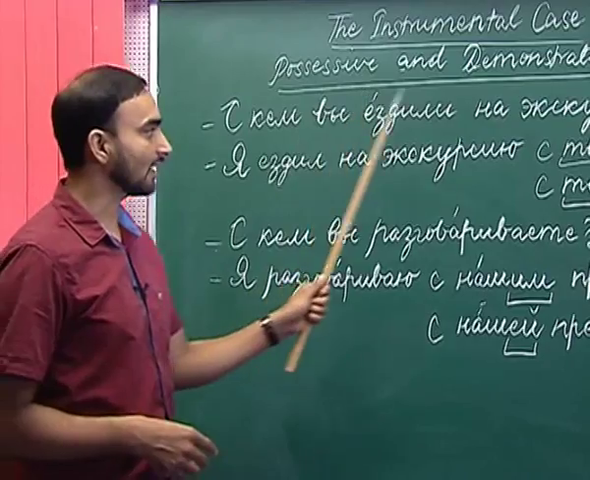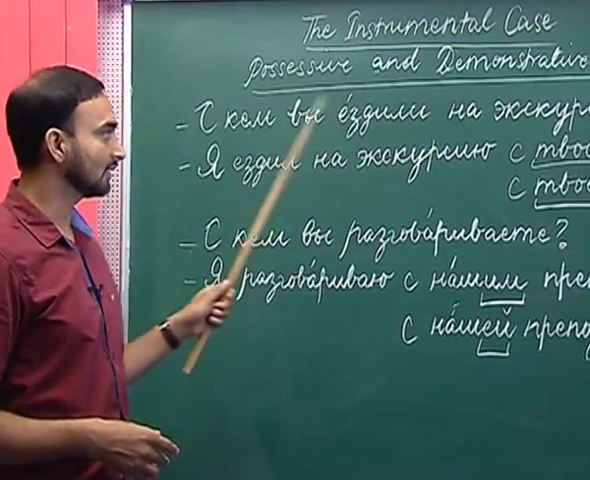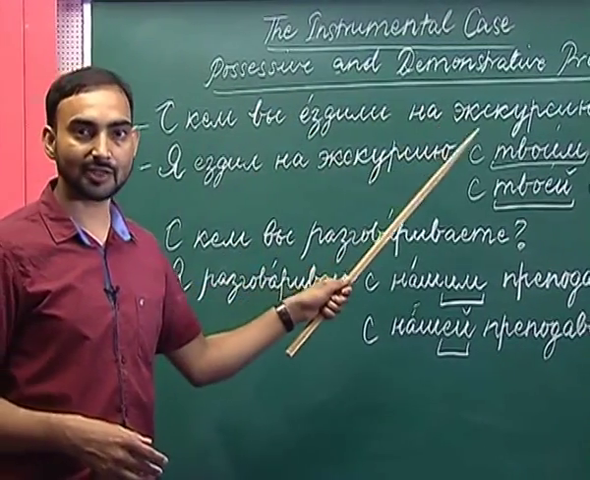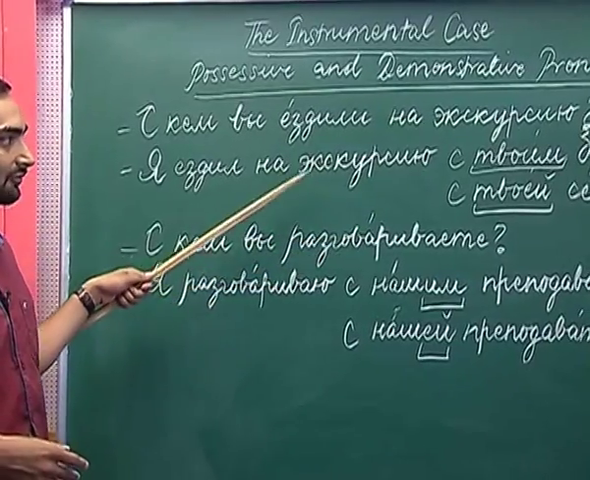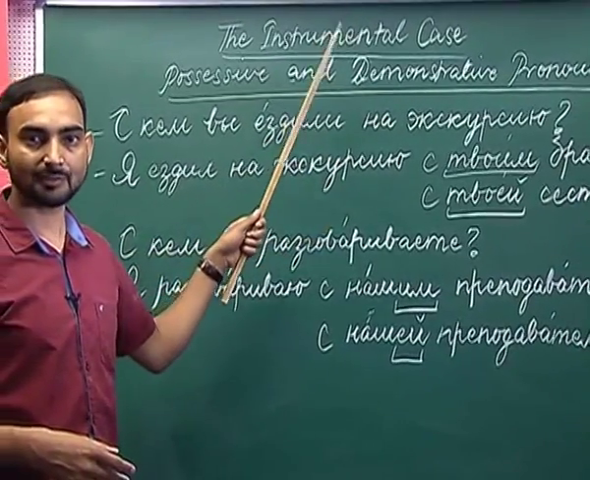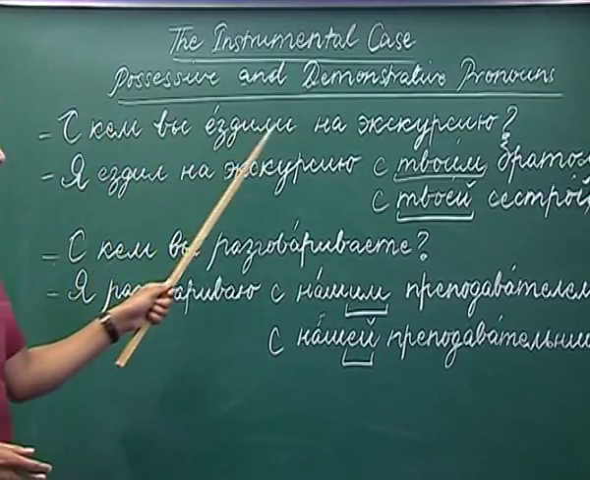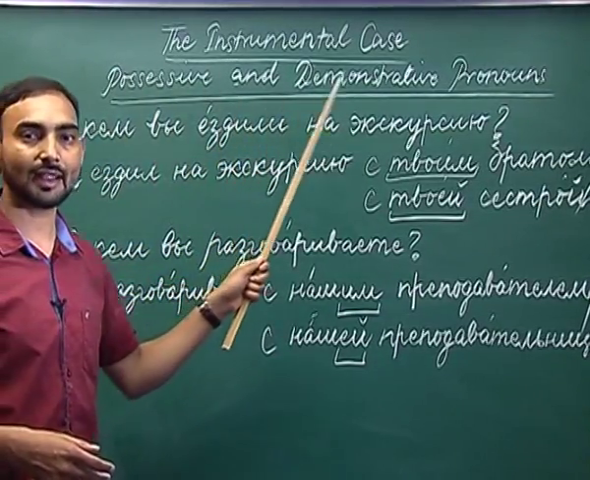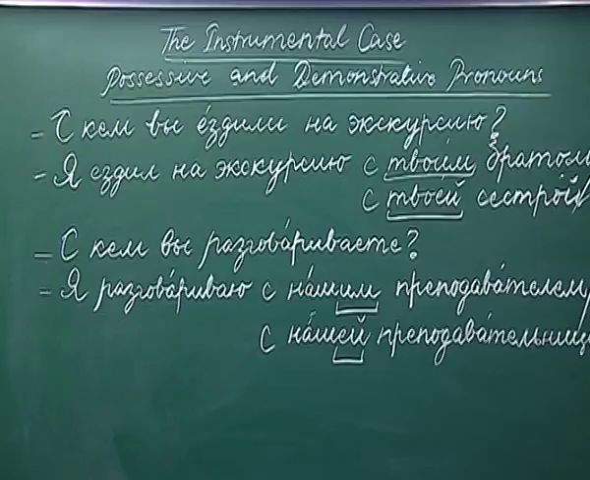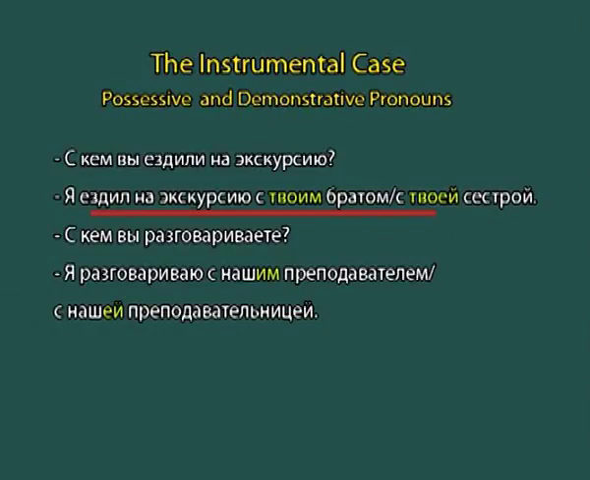Let us start. Again we will follow the same pattern. We will pose a question and then we will try to answer the question using the possessive pronouns. S kem vy yezdili na ekskursiyu? With whom did you go on an excursion or a picnic? Ya yezdil na ekskursiyu s tvoim bratom.